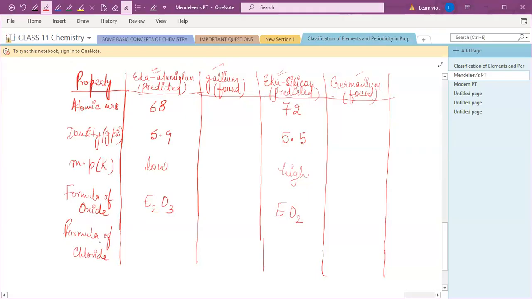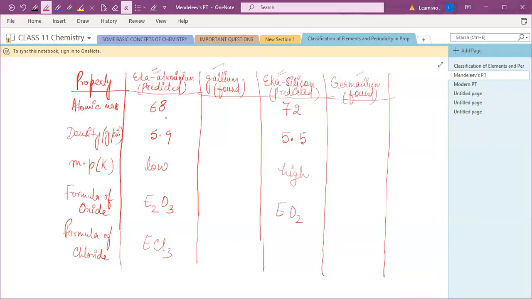Okay. Now for the general formula of chloride, he predicted ECl3. Right? Just like AlCl3. So that's why he named it Eka aluminium, because it has similar properties to aluminium. The formula for aluminium chloride is AlCl3, right?